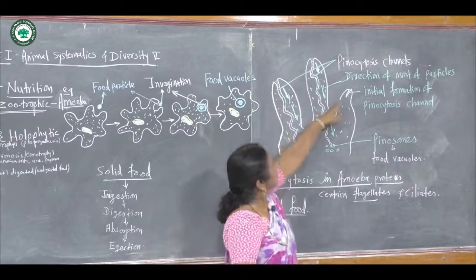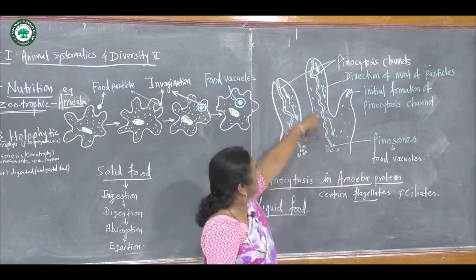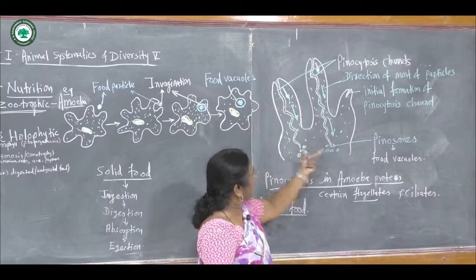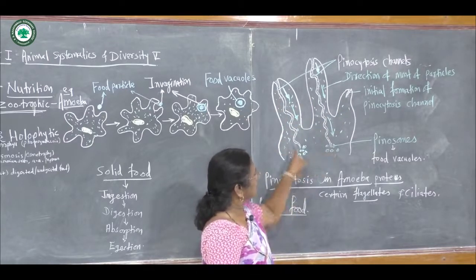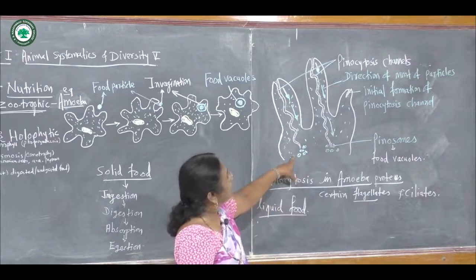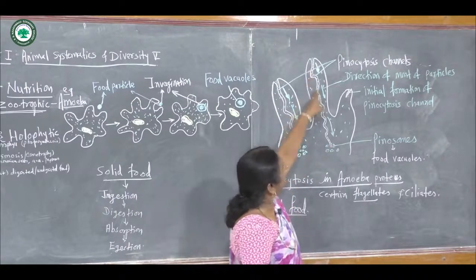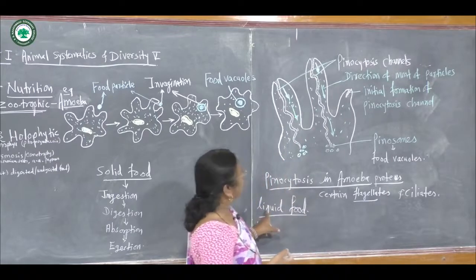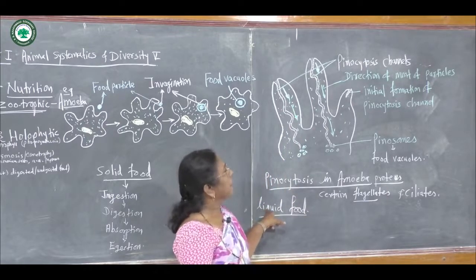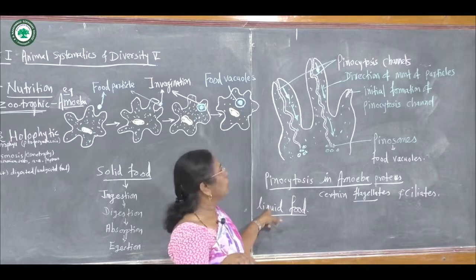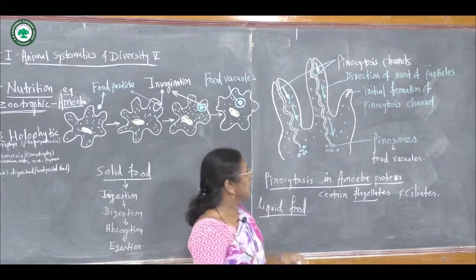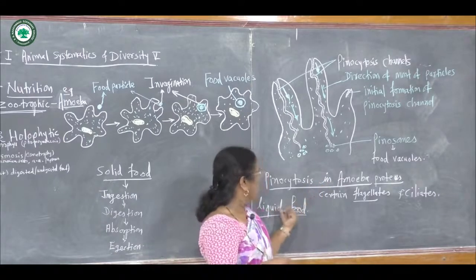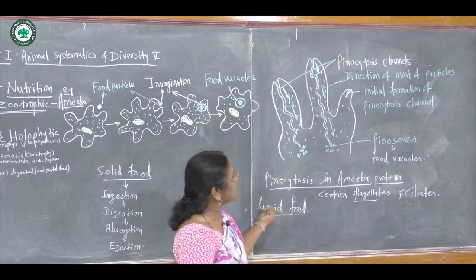These canals go deeper and deeper inside the body towards the central part. They absorb the liquid food from the surrounding medium, and the process can start from any part of the body surface where food is present.